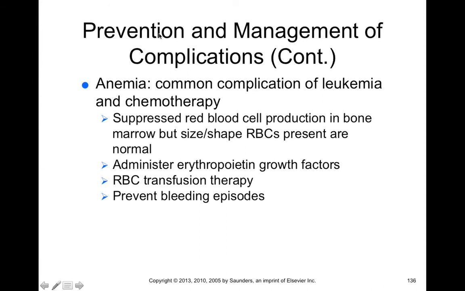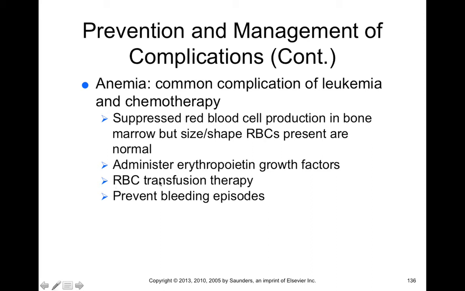Now, in terms of management of complications, anemia can result, and it's a common complication of leukemia and chemotherapy, because suppressed red blood cell production can limit the size and shape of red blood cells and also limit the abundance of red blood cells. So the way that anemia is managed is that you can administer the hormone erythropoietin as well as other growth factors. And erythropoietin, if you all remember, is a hormone that stimulates red blood cell growth.